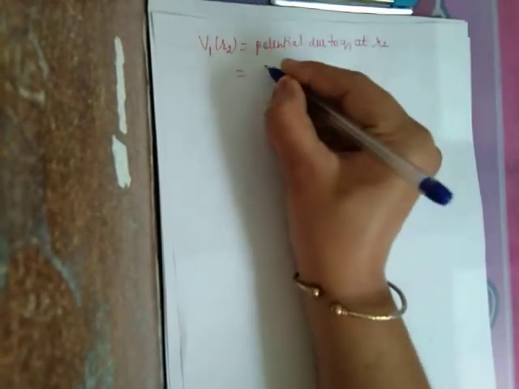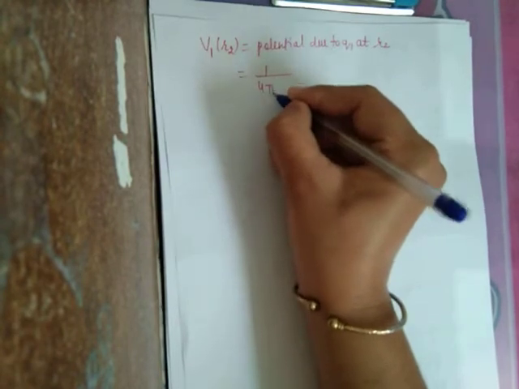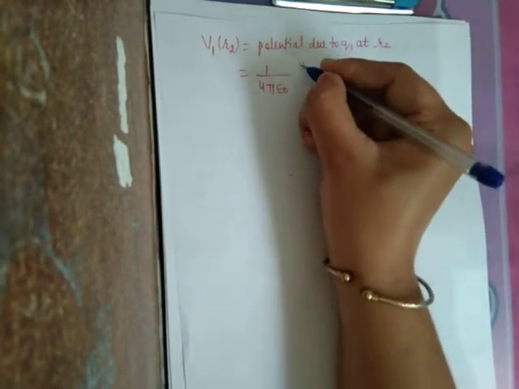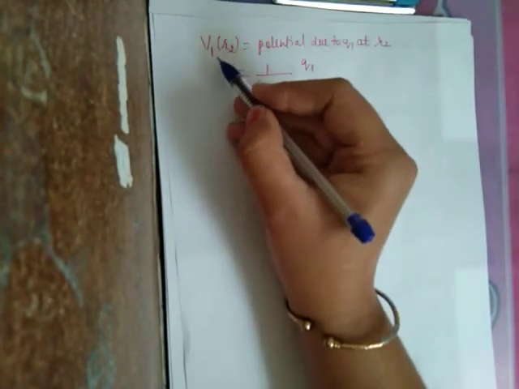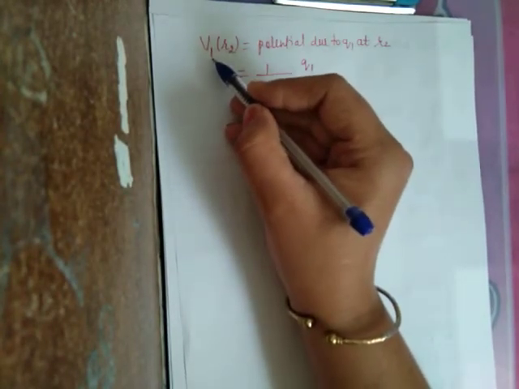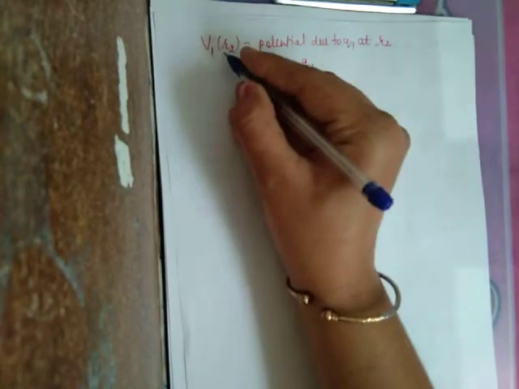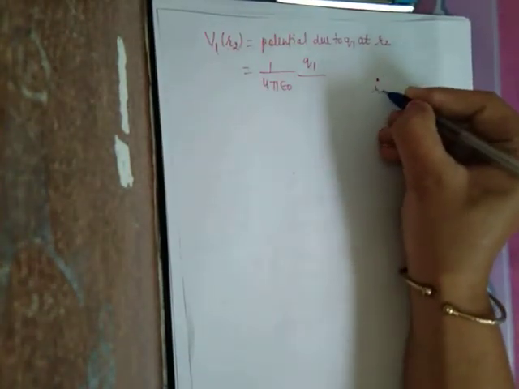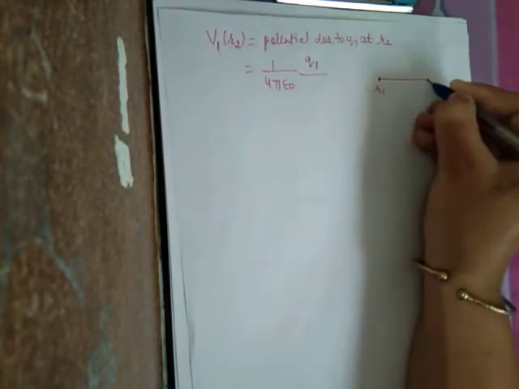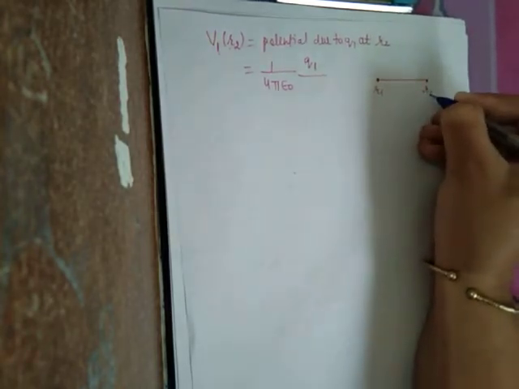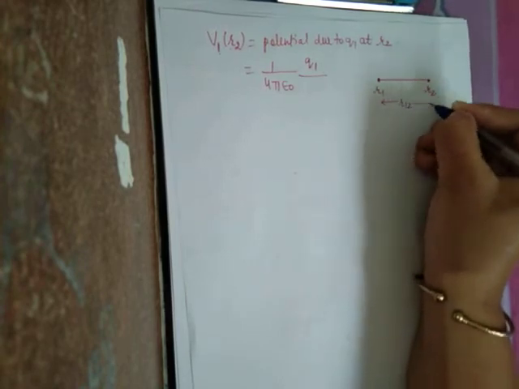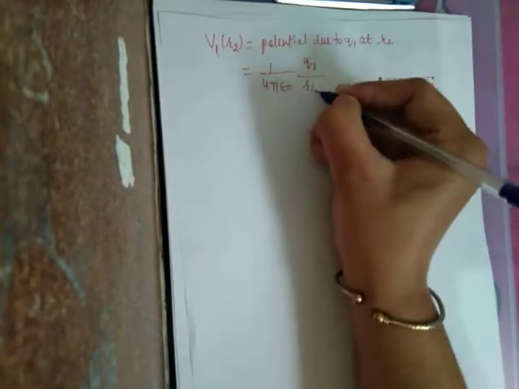What is the formula for potential? 1 upon 4 pi epsilon naught times source charge. What is the source charge? Q1, because I am calculating potential due to the first charge, which is located at R1. We have to calculate potential at point R2. So what will be the separation? That is R12.